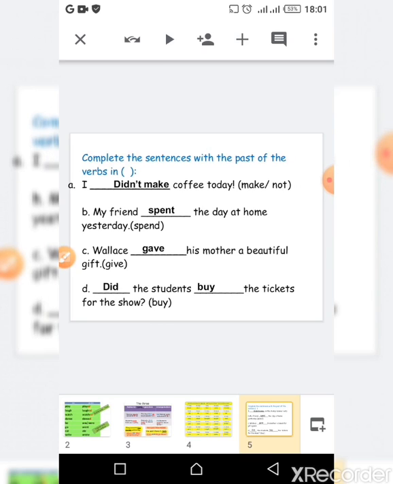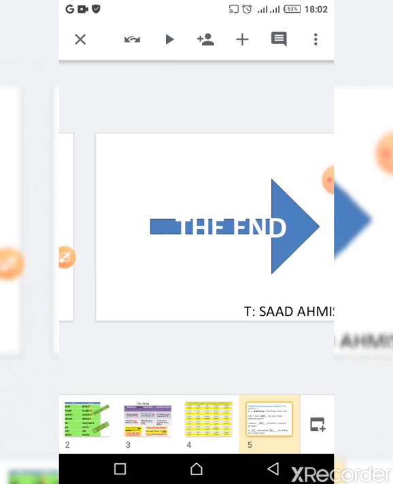D, the last example, the students blank the tickets for the show, and then there is a question mark here. It's a question, so we need the interrogative form, and we said that we start with did. So, did the students buy the tickets for the show? Thank you. So I guess this is it for simple past with irregular verbs. I hope it's clear. You can check more on the internet.